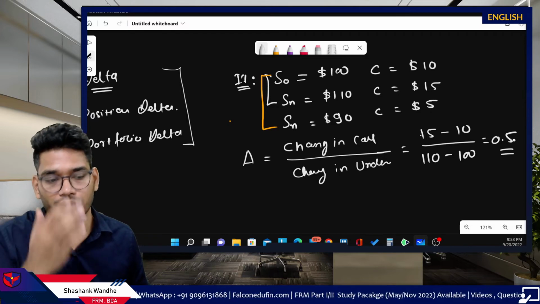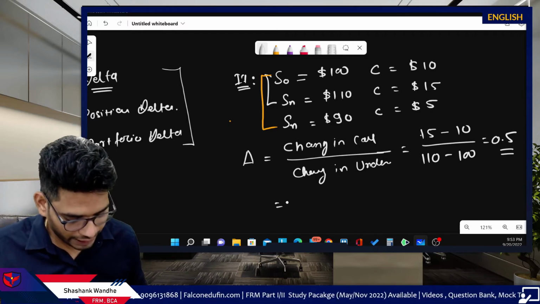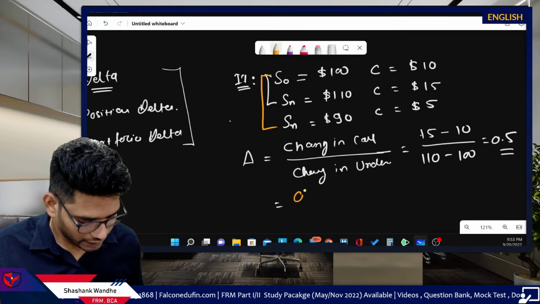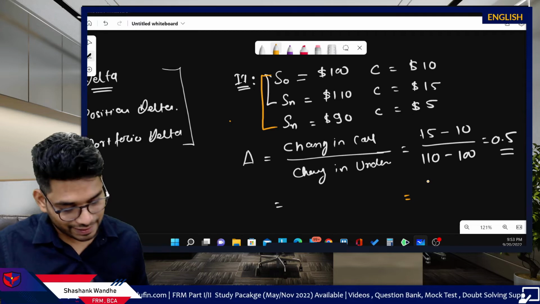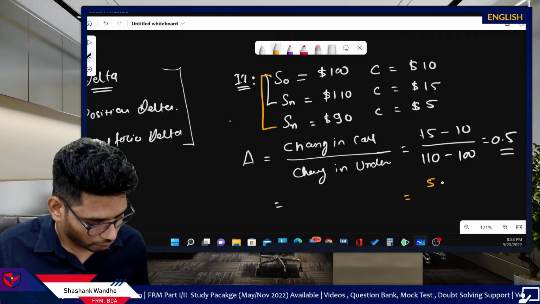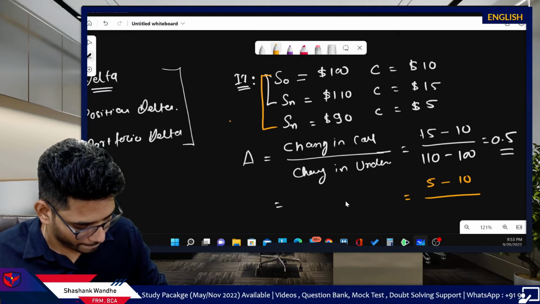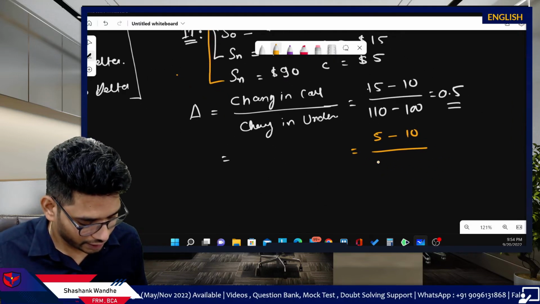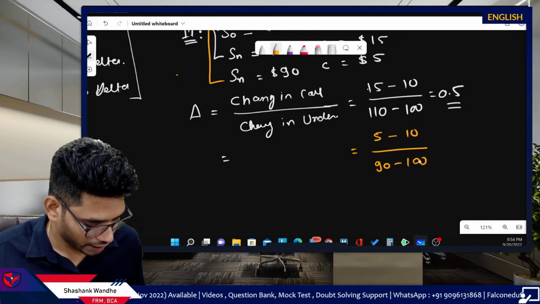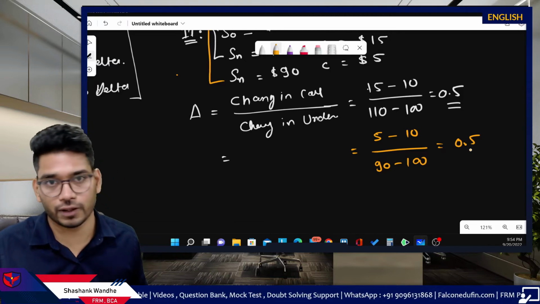You can do the calculation: 5 divided by 10, which is 0.5. For case 2, the formula is the same. The call option price decreased from 10 to 5 when the underlying price decreased to 90 from 100, and even in this case we will get a delta of 0.5.